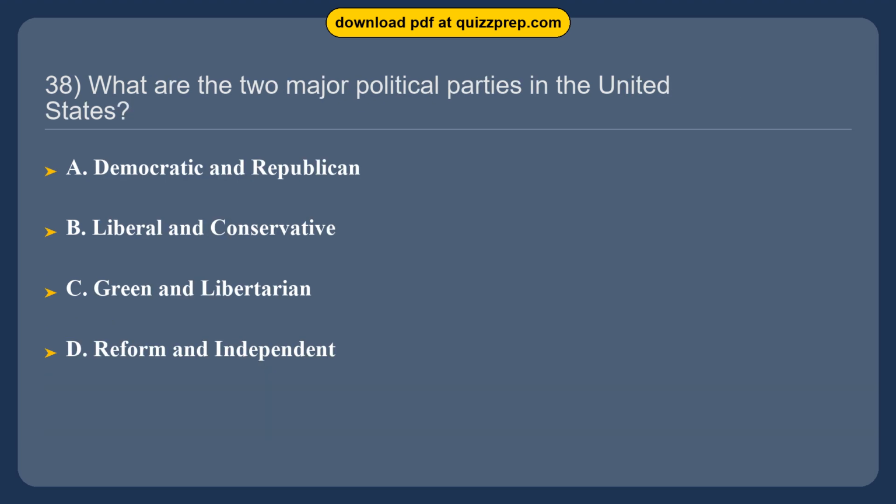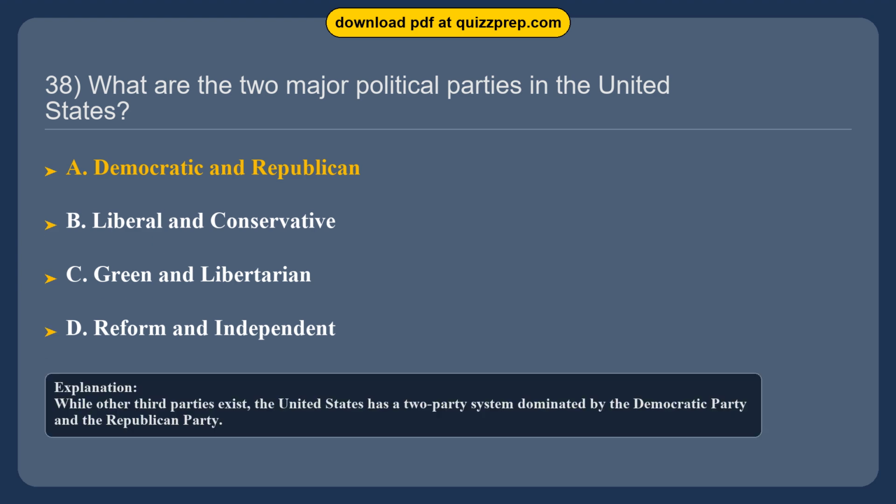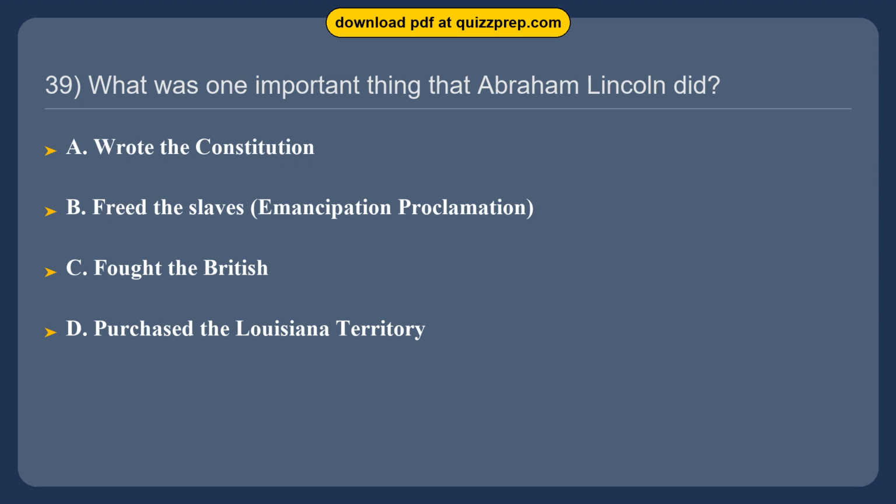Question 38. What are the 2 major political parties in the United States? Option A. Democratic and Republican. Option B. Liberal and Conservative. Option C. Green and Libertarian. Option D. Reform and Independent. The correct answer is option A, Democratic and Republican. While other third parties exist, the United States has a 2-party system dominated by the Democratic Party and the Republican Party.